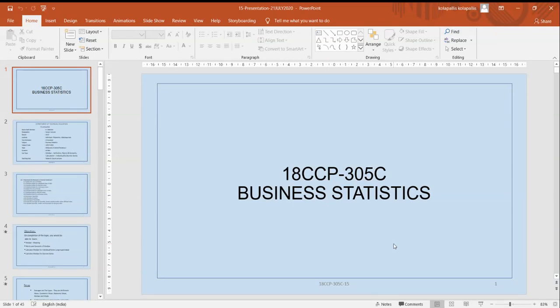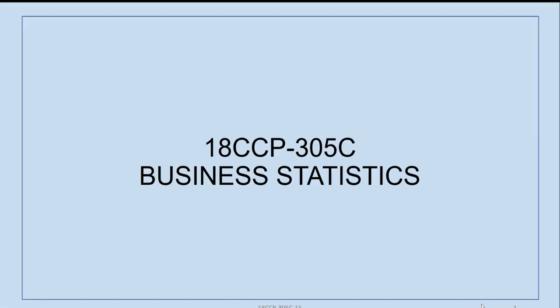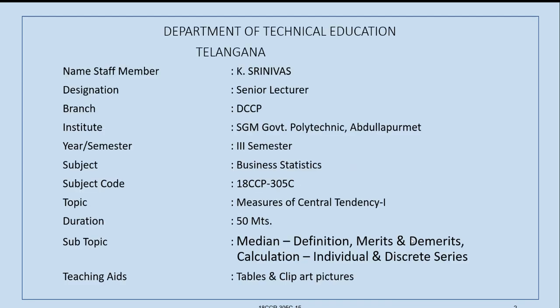In business statistics, in the first unit, we have seen about the introduction of statistics in about 6 lessons. And later on, from the 7th lesson to the 14th lesson, we have seen about the averages.